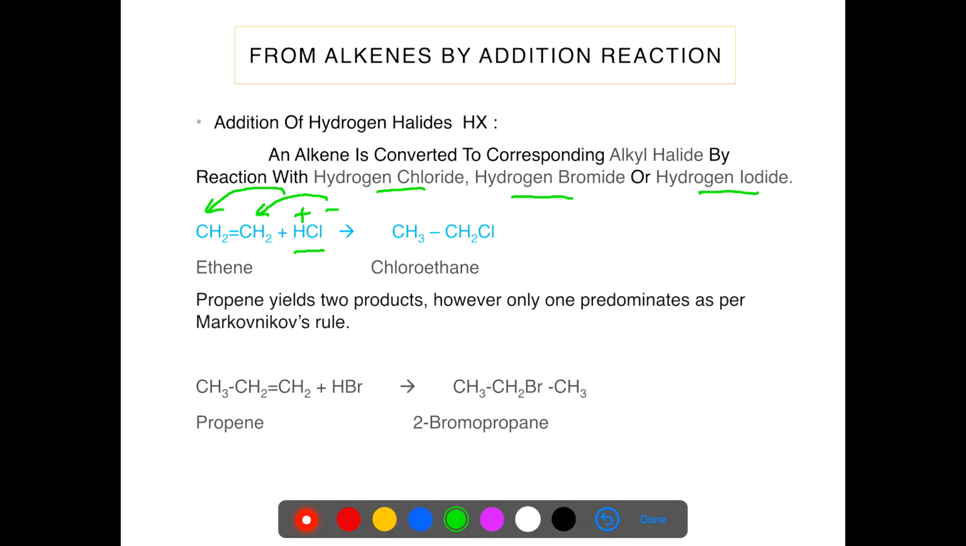But if we have an unsymmetrical alkene, CH3CH=CH2, here we have to follow Markovnikov's rule. According to Markovnikov's rule, the positive part goes to the carbon having more hydrogen atoms, and the negative part goes to the carbon having fewer hydrogen atoms. So we get the compound 2-bromopropane.